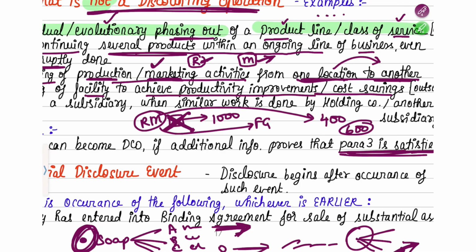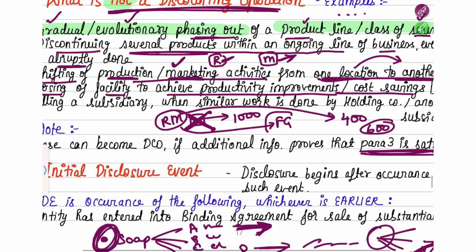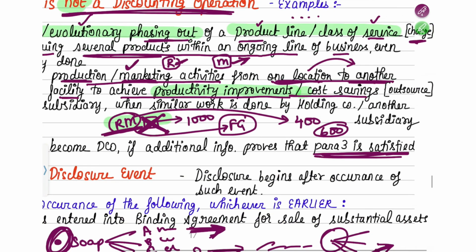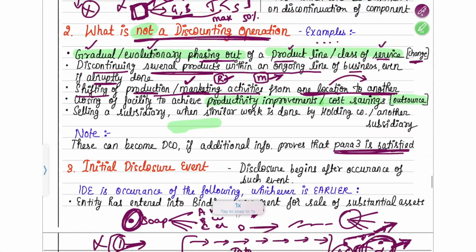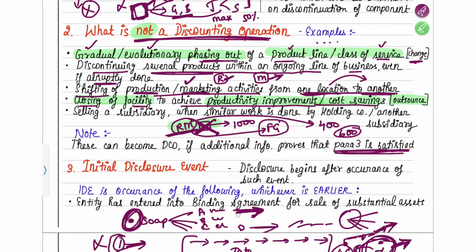So as a professional company or a rational thinking person, you would of course close it down, correct? That does not mean that this finished good is also entirely being discontinued. It just means a particular production line is being discontinued. Why is it being discontinued? Because to achieve either productivity improvements or cost savings, like in your example, you're outsourcing your work. Okay, so this closing down of a facility will also not be a discontinuing operation until para 3, or those three conditions, are satisfied.